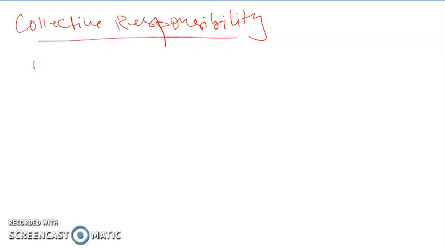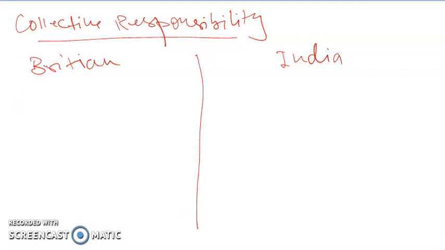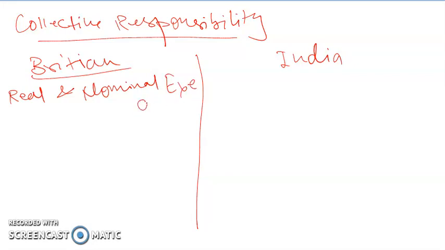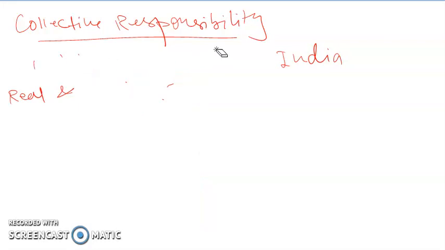First, in Britain we have the concept of real along with nominal executive. In India also we have both real and nominal executive. Let me make a very good diagram for you so that you can understand in which sense the Indian and British parliamentary systems are similar, and in which sense they are different from each other.